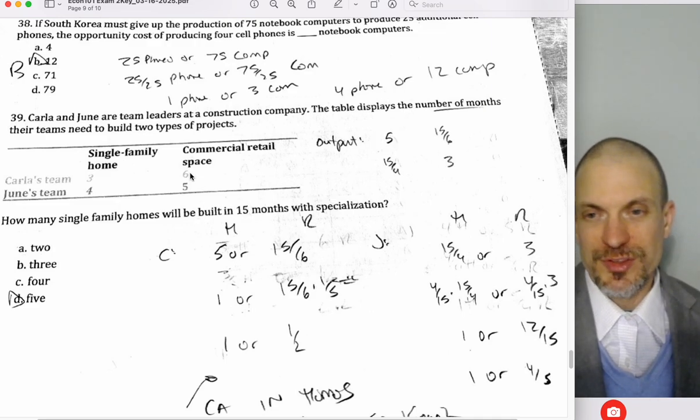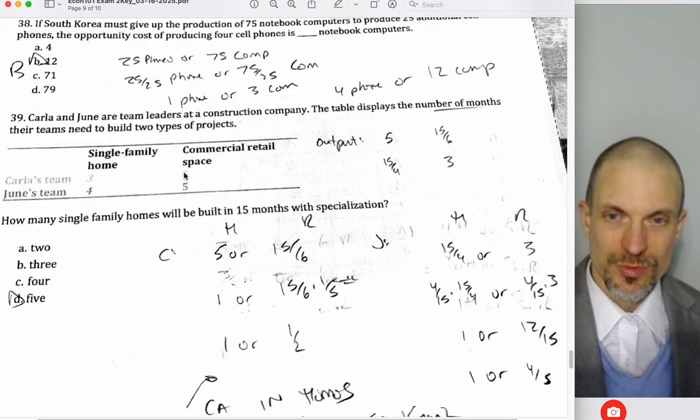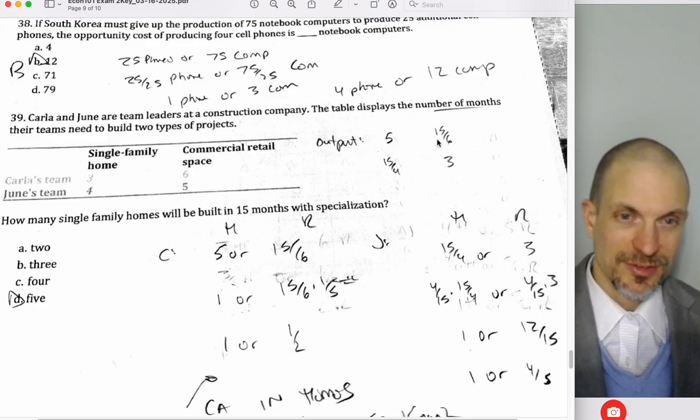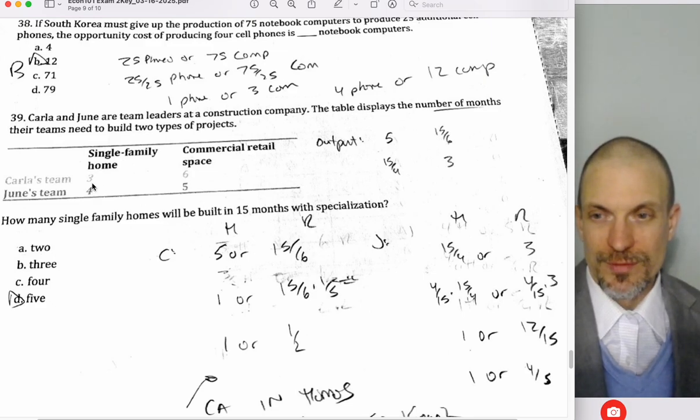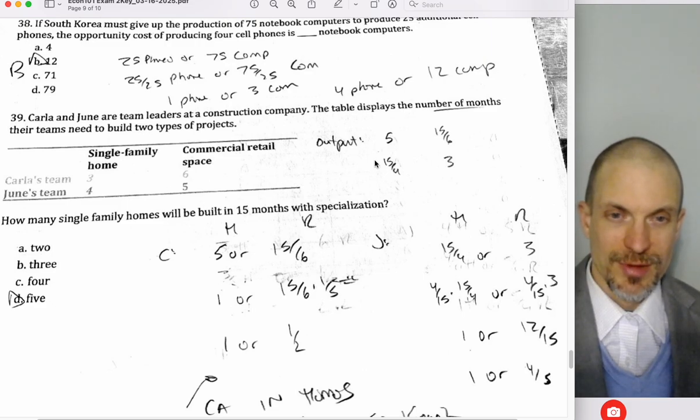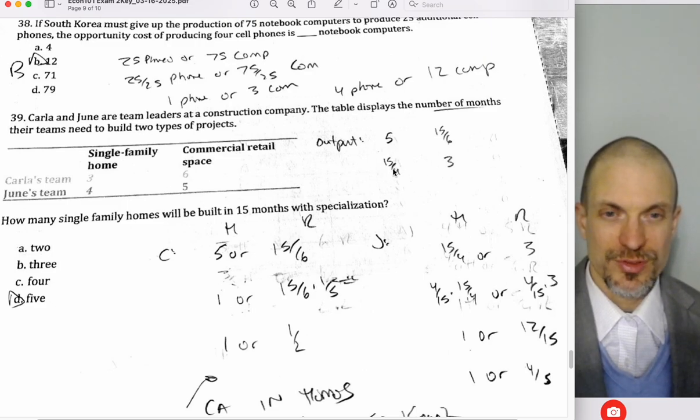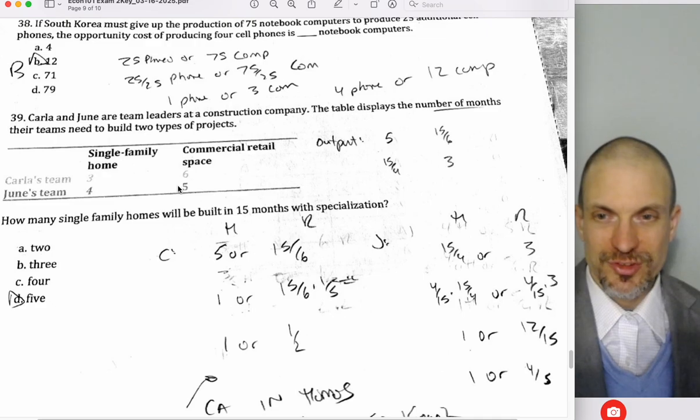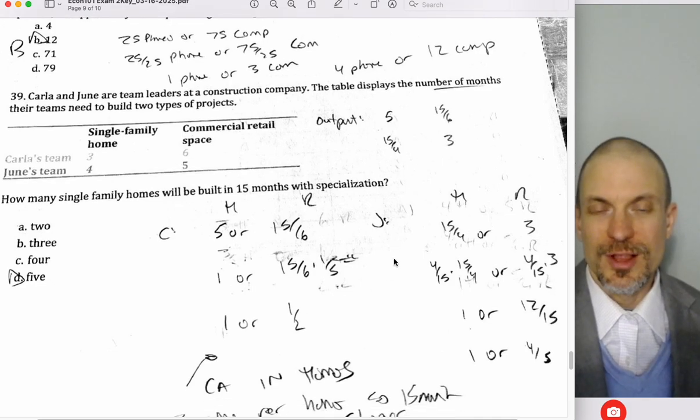In 15 months, if it takes us 6 months to make a commercial real estate space, retail space, that'll give me 15 divided by 6 units. Or for June, 4 months to produce a single family home, but we have 15 months. So in that time, we can get 15 fourths. Or 5 months to produce a retail space, we have 15 months, that'll give us 3. Okay, so that's how I got these.